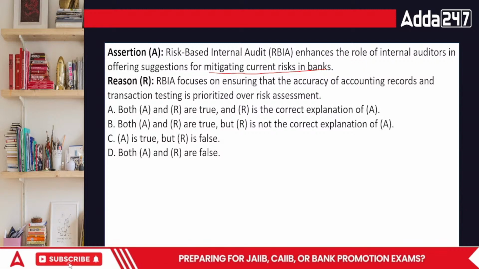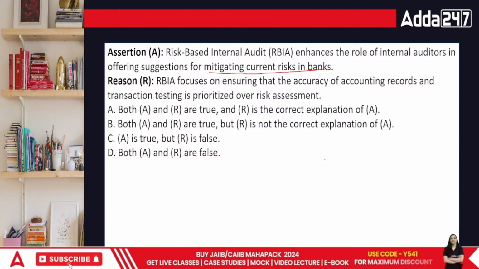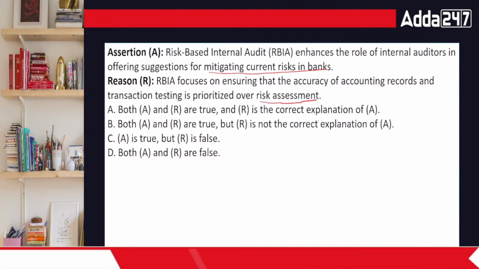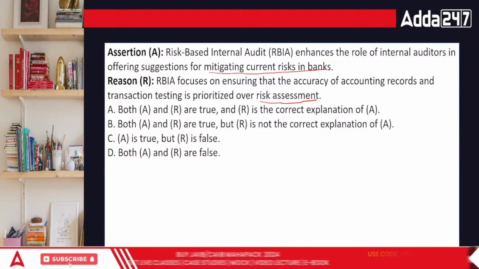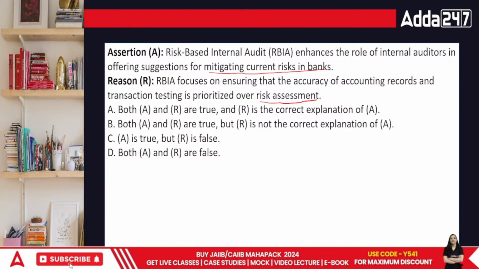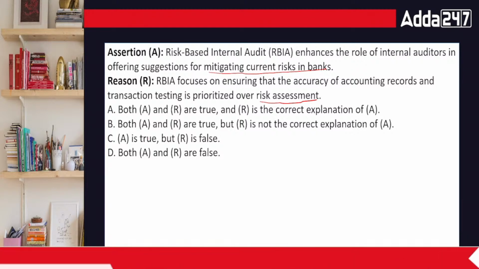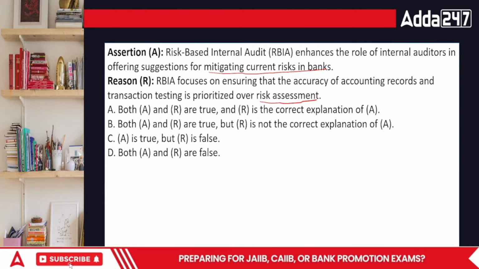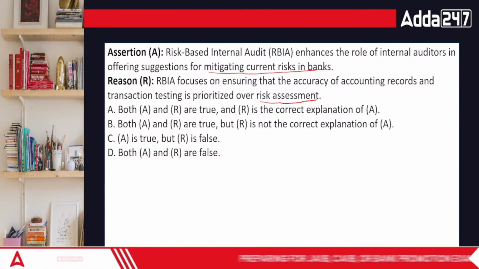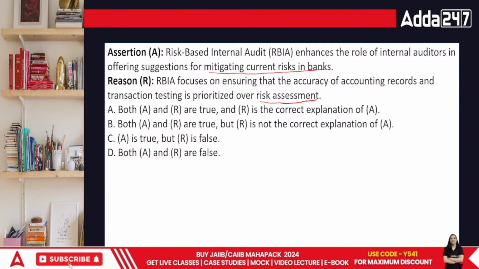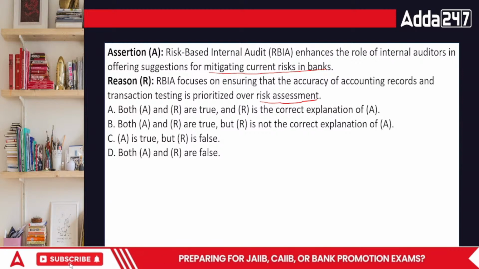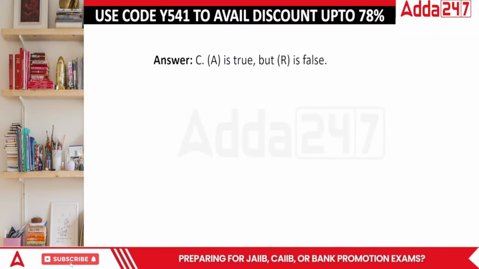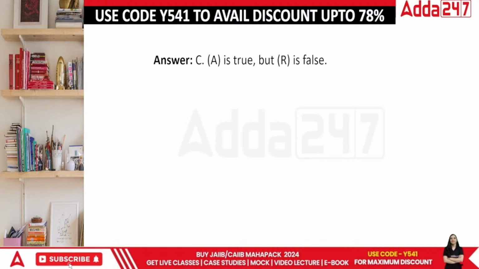So in this case, what's going to be the answer? RBIA is focusing on risk assessment and risk mitigation as well. Both the things are a part of it. You cannot just rely on transaction testing someday, like, one particular transaction is not causing a problem, other is causing a problem, then boom, we have got the idea. No, that cannot be the point, right? So everyone, the correct answer is actually A is true, but the reasoning is definitely false one, right?